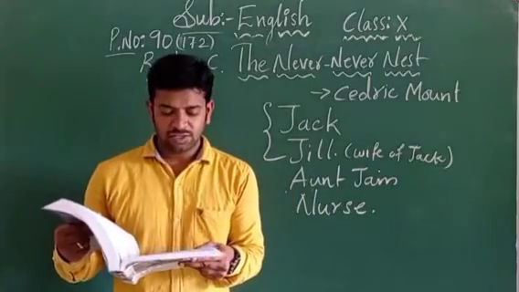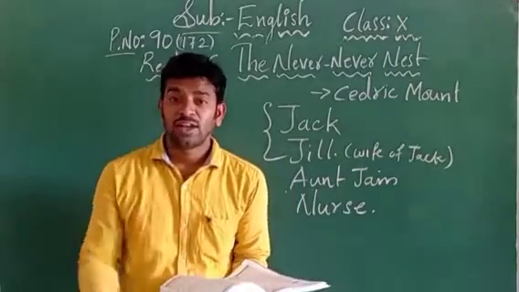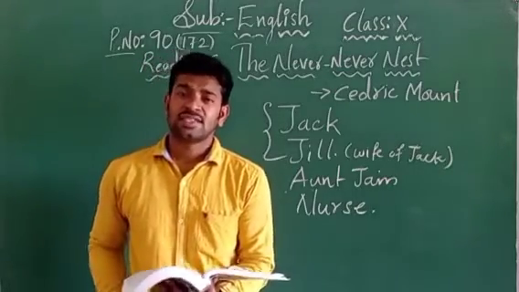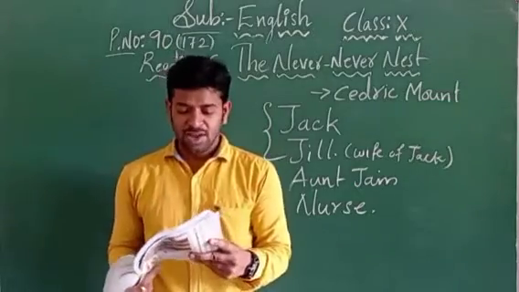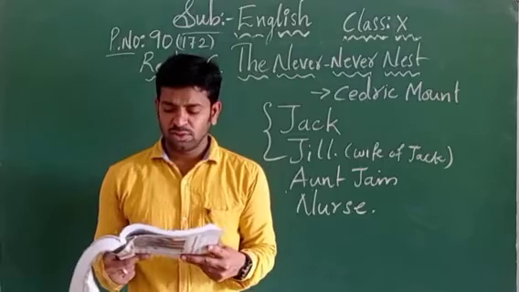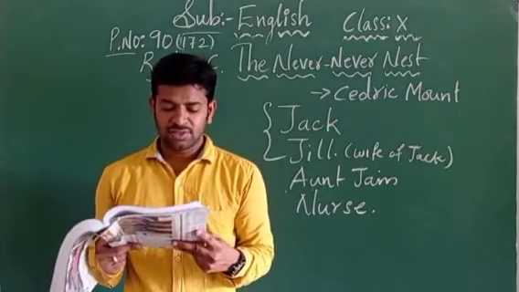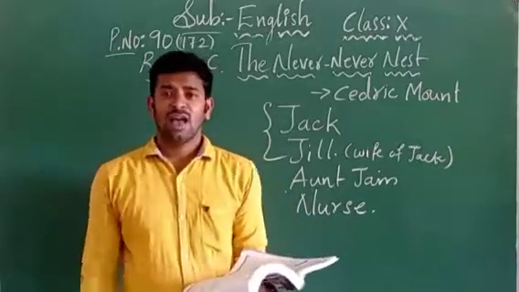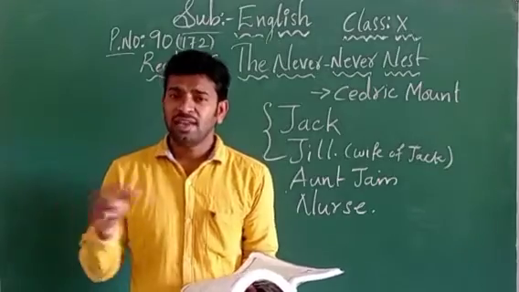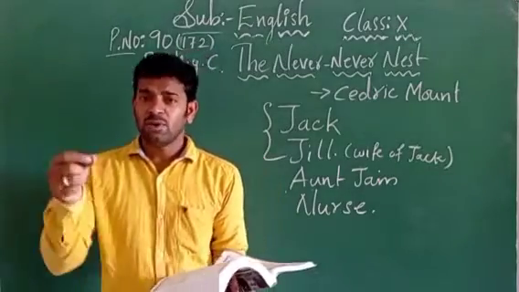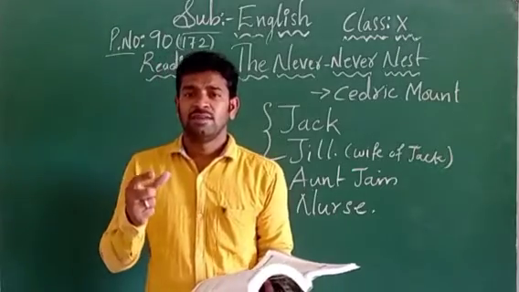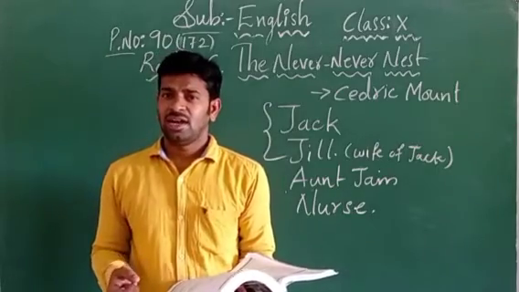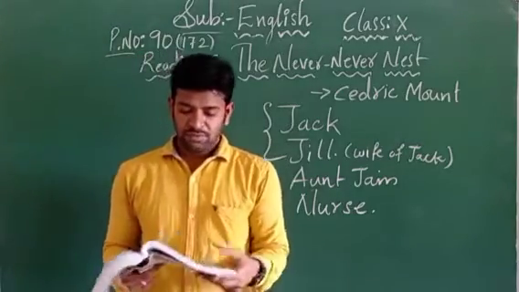Aunt Jane thought that it was wonderful. She thought, "Arey, they are newly married and they have bought everything. They have got everything which is necessary to them," and she was very surprised by seeing them. She was surprised to know that they had all those things, even though Jack's salary was not very high. Our main character, Jack, used to earn a very little amount of money every month, so from that little amount only, he has bought all the things.